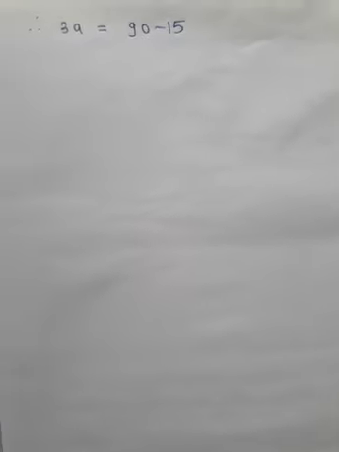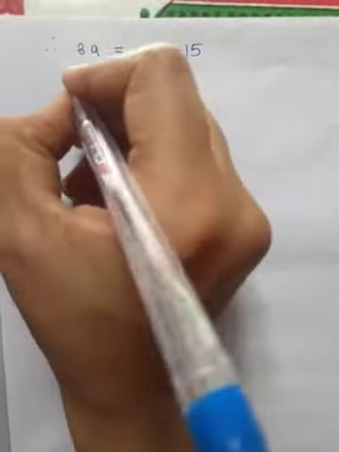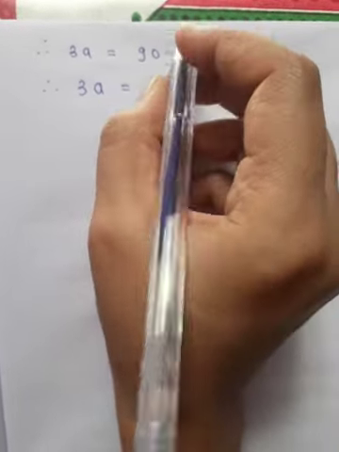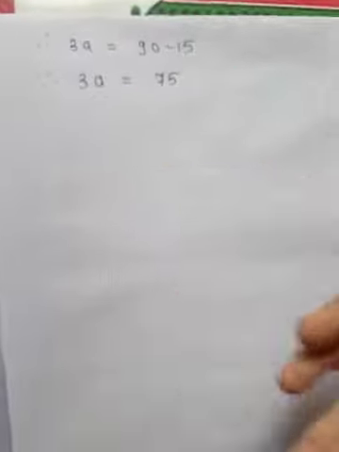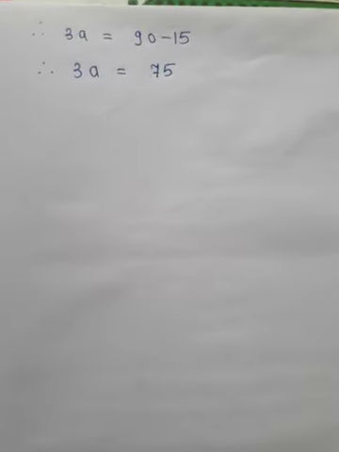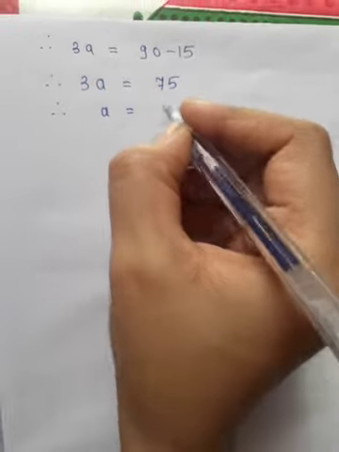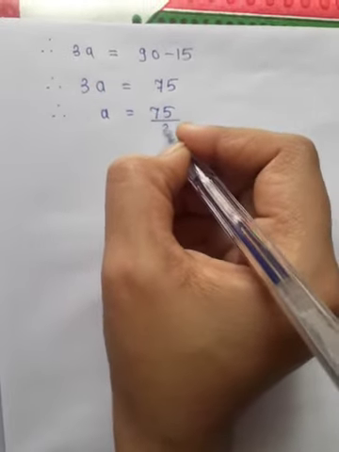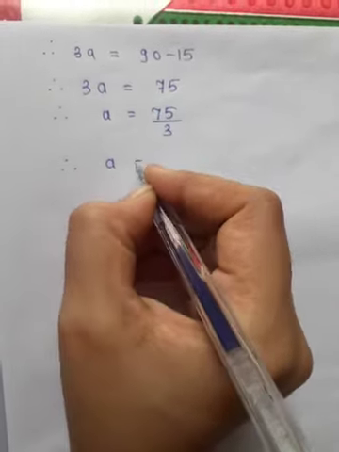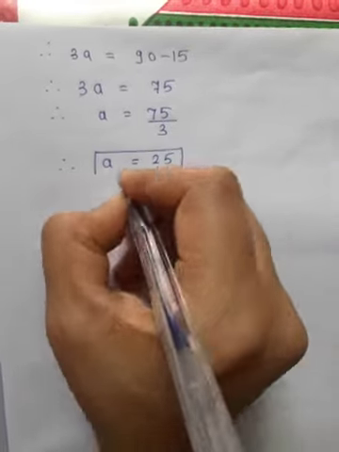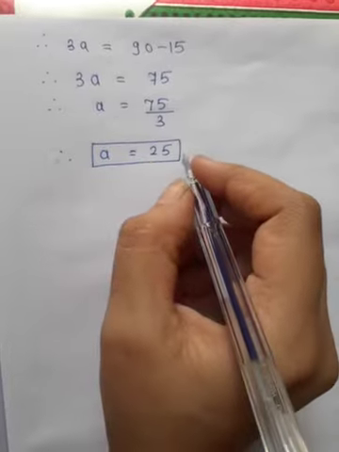And what is 90 minus 15? 75. Okay, now to find a, here 3 is multiplied, so 3 gets divided on the RHS and we get the answer 25. Okay, so the value of a is 25.